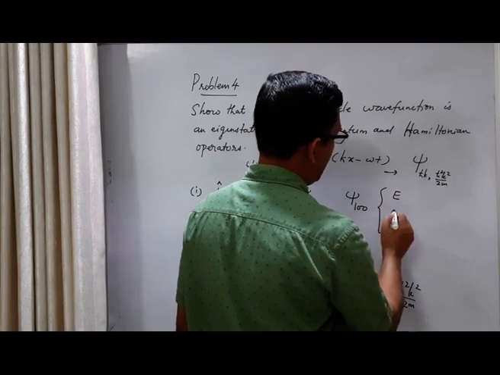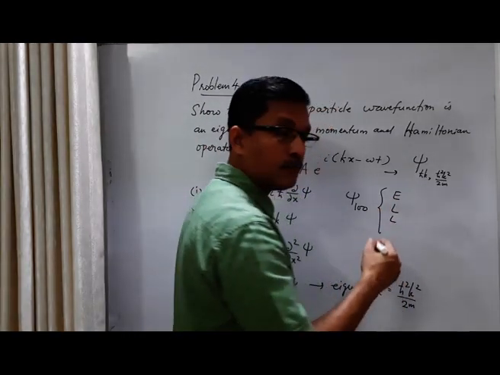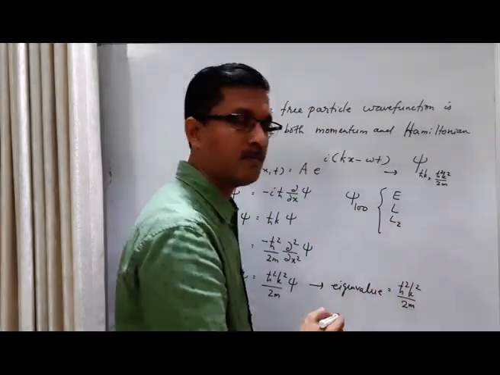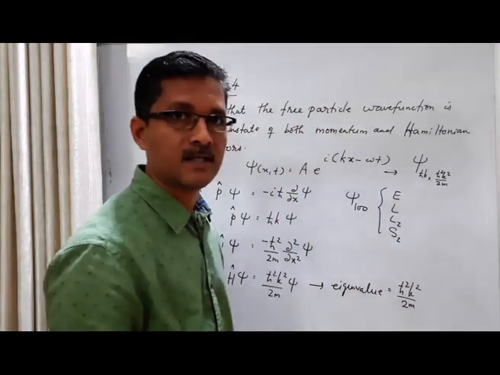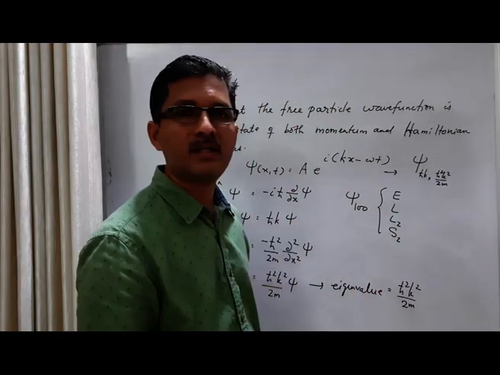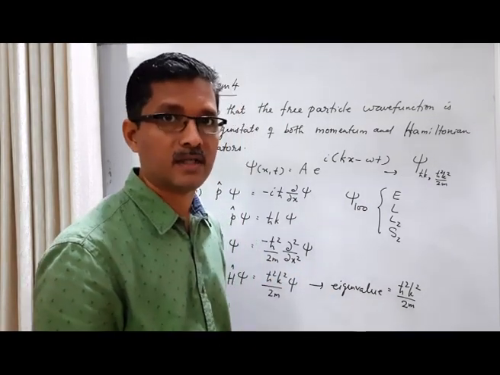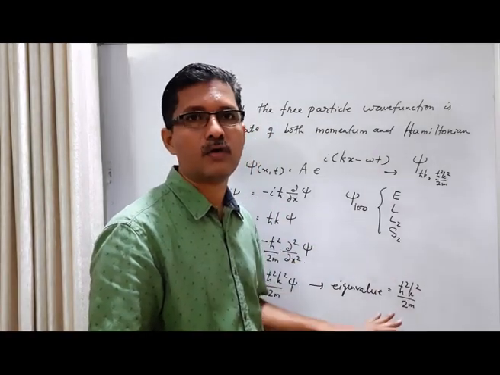Energy, magnitude of orbital angular momentum, one component of orbital angular momentum, which is conventionally taken as z component, and one component of spin angular momentum, conventionally taken as again z component. So these 4 quantities are sharp in any stationary state of hydrogen atom. So if we take the ground state of hydrogen atom, we have these 4 sharp quantities.